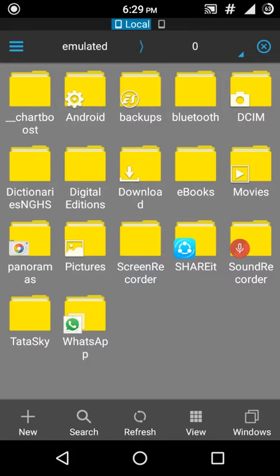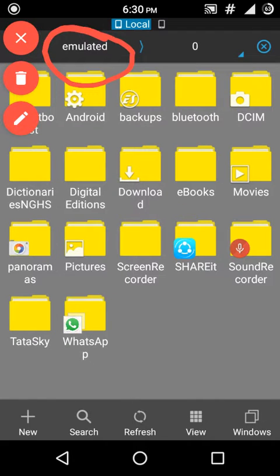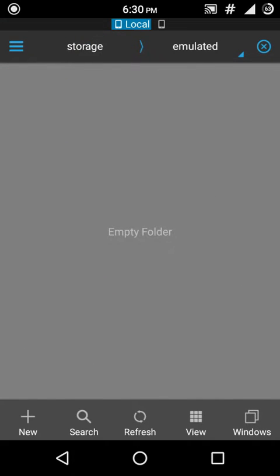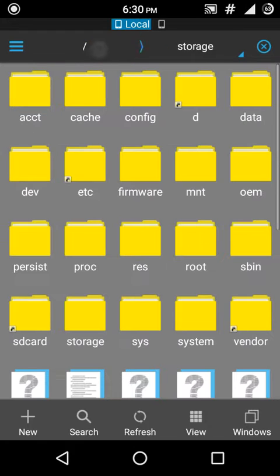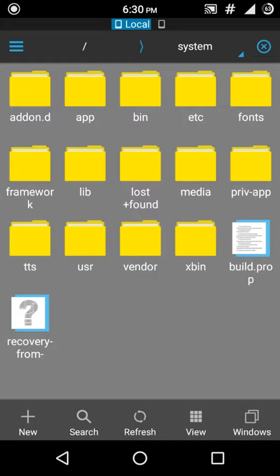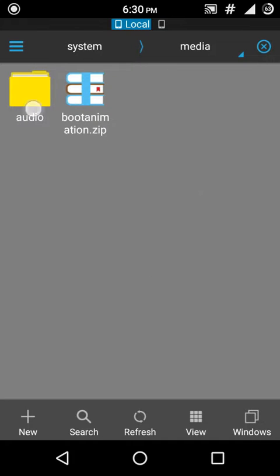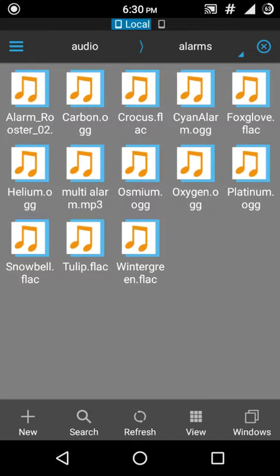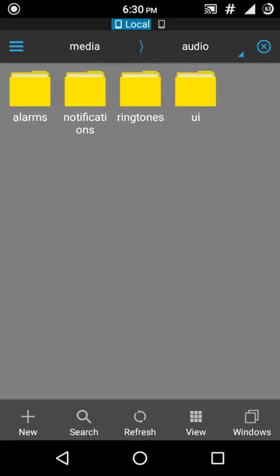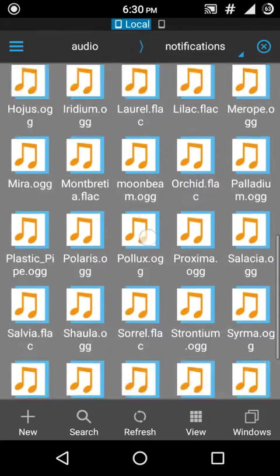You have to go to emulator on the top left corner. I'll just show you over here. Just click on that storage. You keep on clicking on that until you reach the device section, then click on system, not the abbreviation of that, not SYS. You have to click on system, then media, audio, and you can find all your devices, alarms, ringtones, and notifications over here.